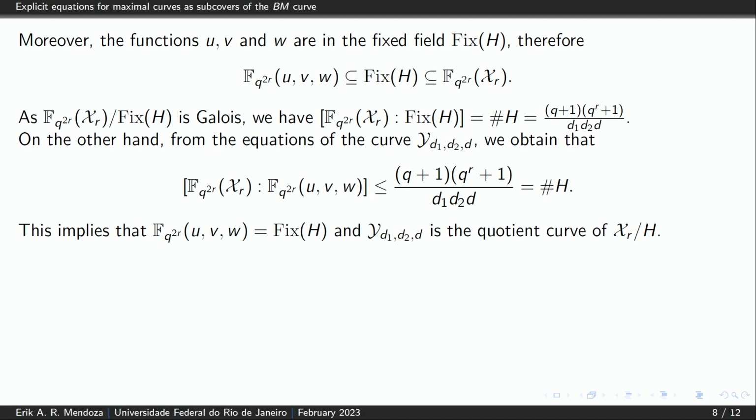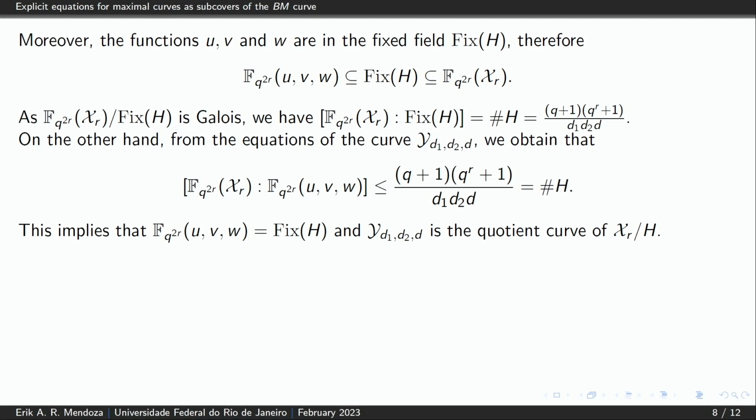So also, as this extension is Galois, its degree is equal to the cardinality of H. In this case, it is equal to this quotient. And on the other hand, from the equation that defines the curve Y, we obtain that the degree of this extension is less than or equal to the cardinality of the subgroup H again.